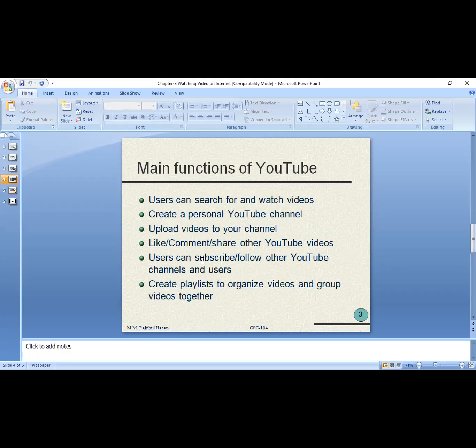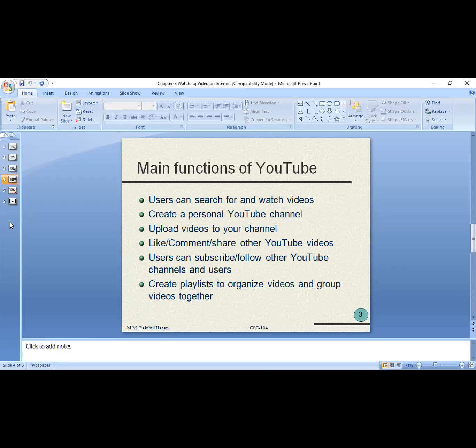Then as a user, you can subscribe to any channel, follow any channel, or create your own playlist. Like you'd like to hear Robindro Sangeet, Robindro song. You can create your own playlist, and inside that playlist you can attach whatever songs you'd like to hear. That is the thing.